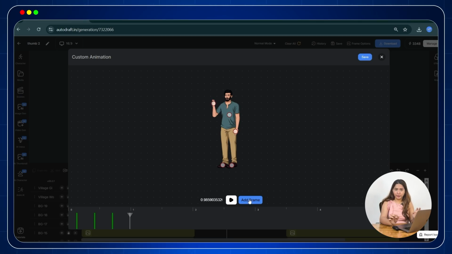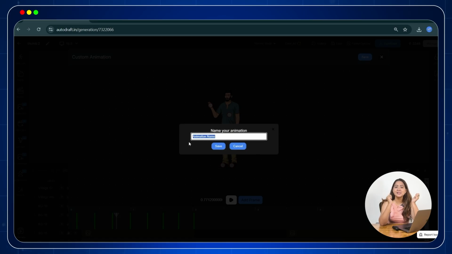Then add your movement to your character depending on the animation you want. For example, here I am adding the hand movement. Once that is done, click add frame to insert a keyframe. Since I want my character to perform a hand wave animation, I will follow the same process. Move a few frames forward on the timeline, adjust the hand movement and then add a keyframe to the timeline. Repeat this process and that's it. Your custom animation is ready.